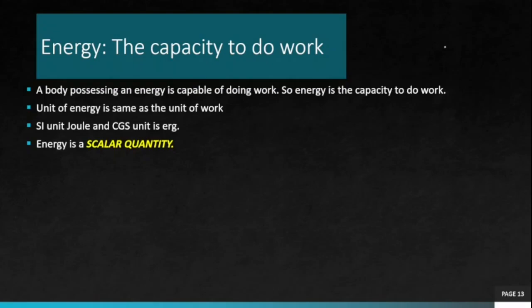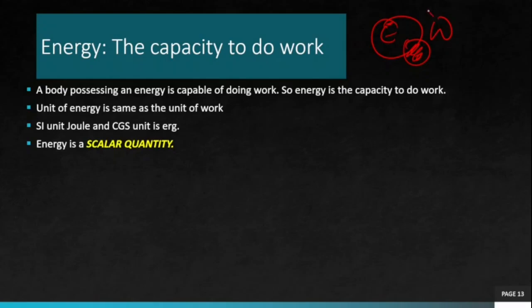Next, final, energy. कुनै पनि बडी ले काम गर्नको लागि, okay, कुनै पनि बडी ले वर्क गर्नको लागि, it must have energy. Energy छैन भने, if it does not possess energy, work is not said to be done. So the capacity to do work is called energy.